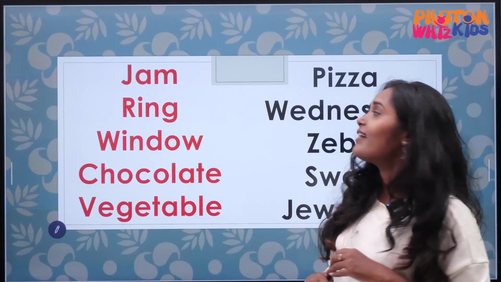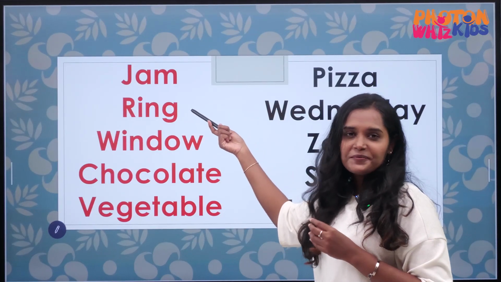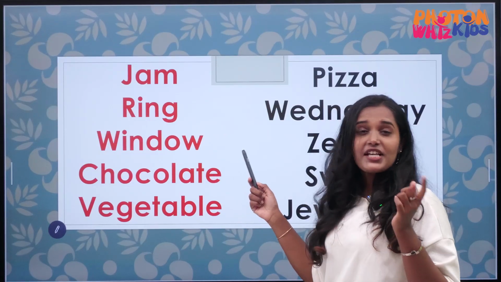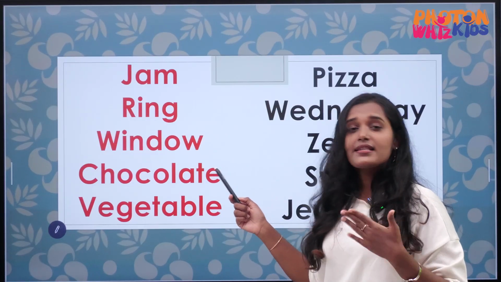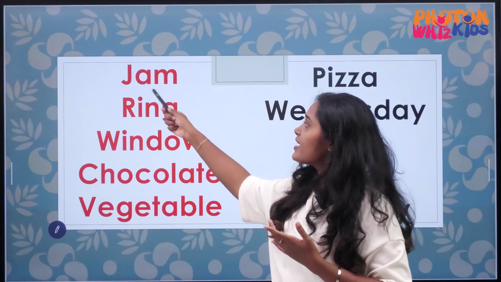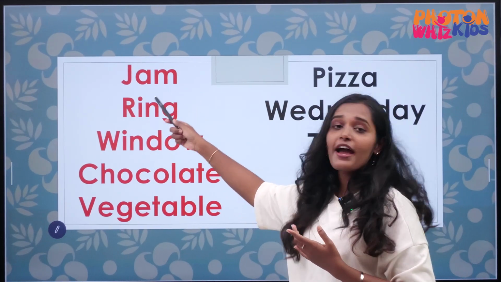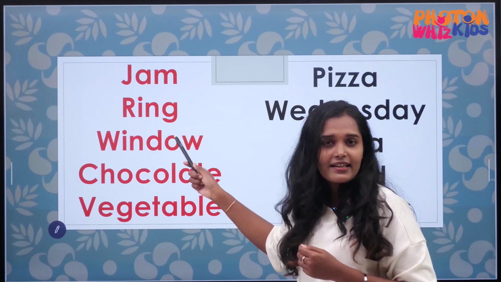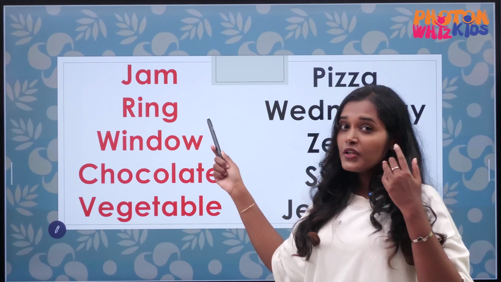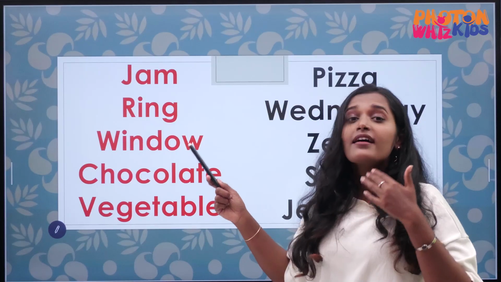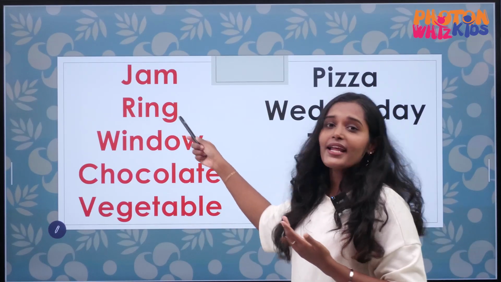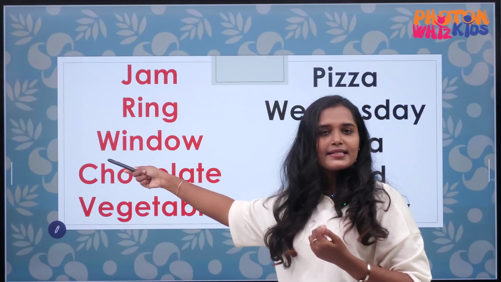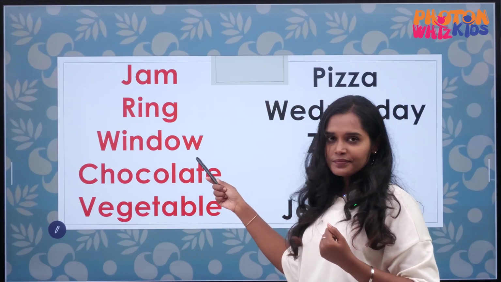So let's start. How do we read this? This is not jam, it is jam. The sound A. Jam. This is not ring, it is ring. Use the letter R as in ring. How do you pronounce this letter and this letter?